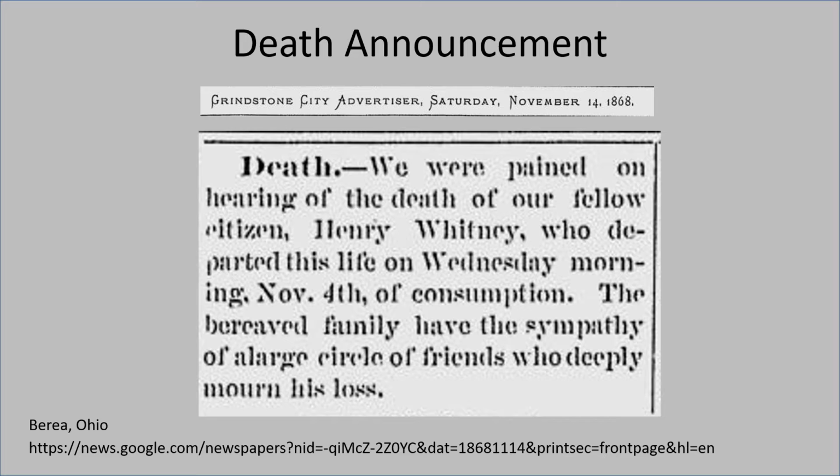In this death notice, it states that Henry Whitney died on Wednesday, November 4th. The newspaper date was the year 1868. Henry Whitney died the 4th of November, 1868.